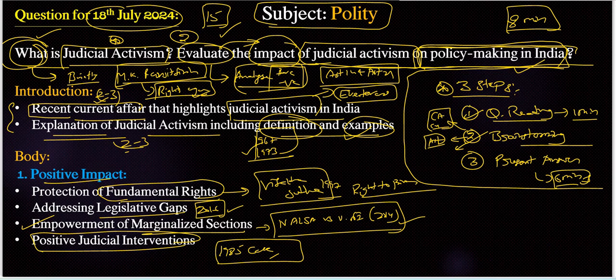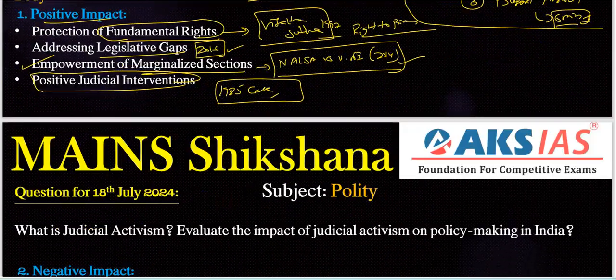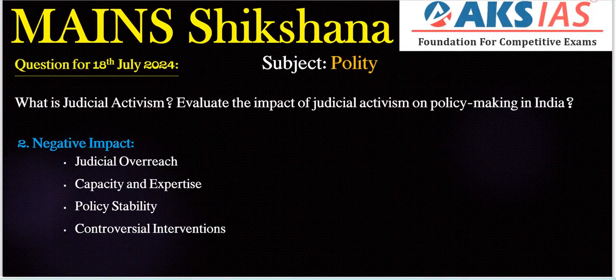Next, we need to focus on the negative part, the negative impacts. What are the important negative impacts here? Judicial overreach is the first important one. Sometimes judicial activism changes into judicial overreach, right? There needs to be a judicial balance.